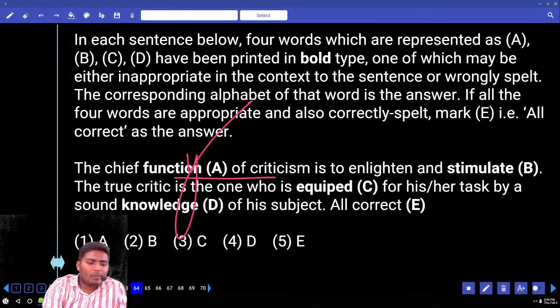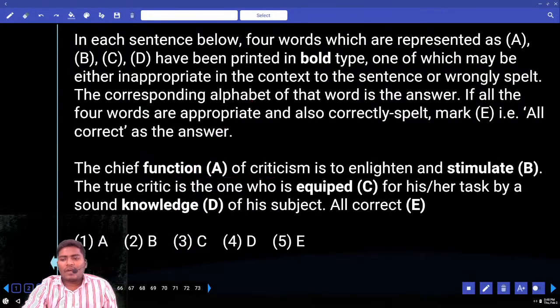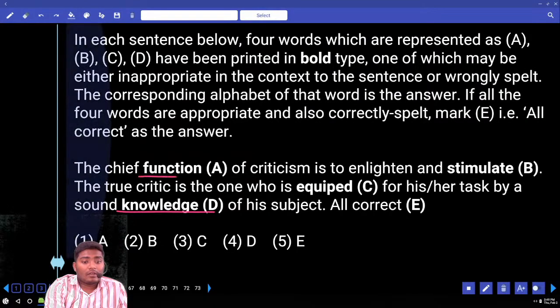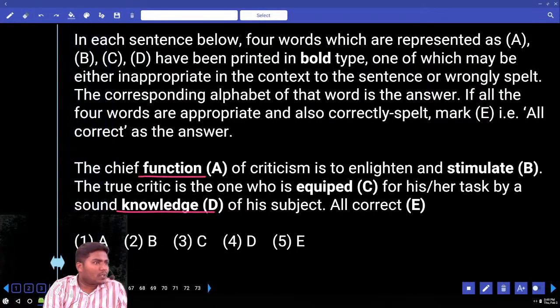Moto 64. Function, stimuli, equipped, knowledge. Any one word that you know, which you are familiar with. Knowledge, is the spelling correct? Anybody who is familiar with this one? Function?